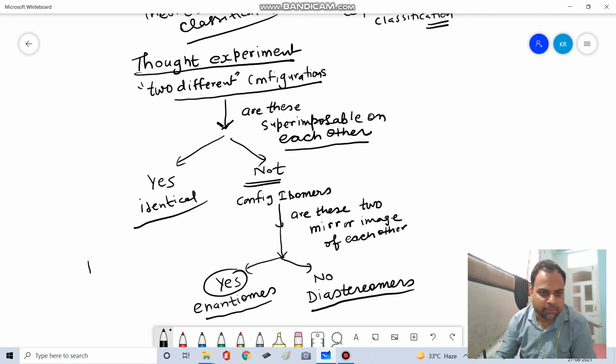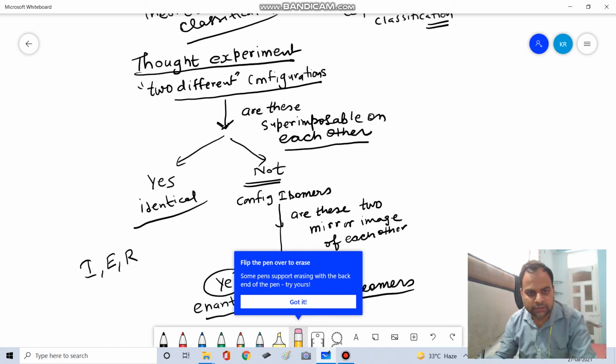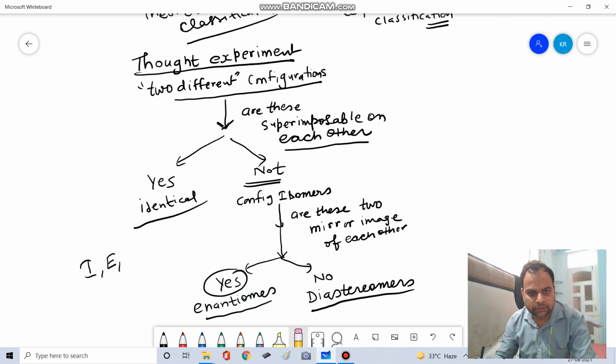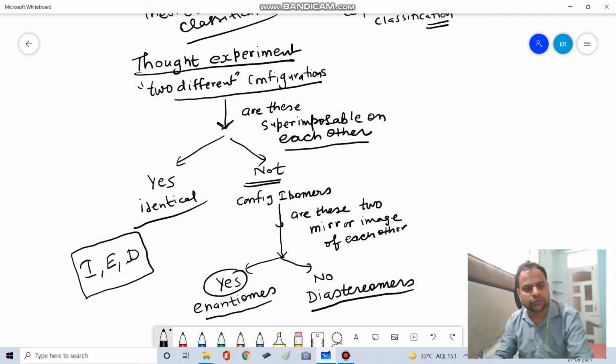So we have three types of relationship: identical, enantiomers, and diastereomers. We will draw different configurations, and we will see whether they are identical, or they are enantiomers, or they are diastereomers.